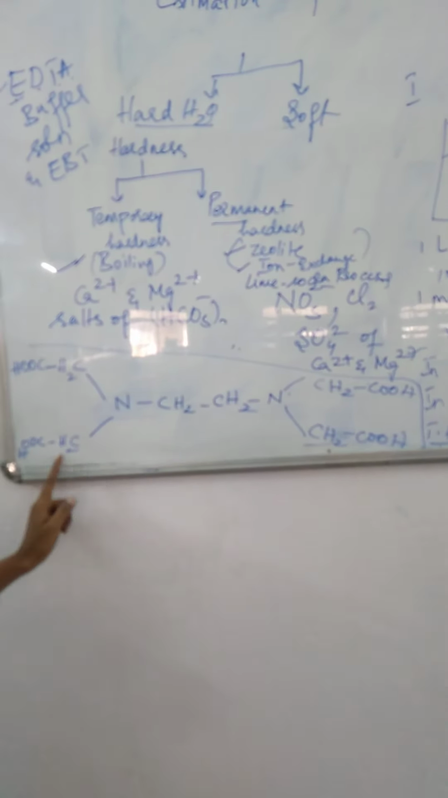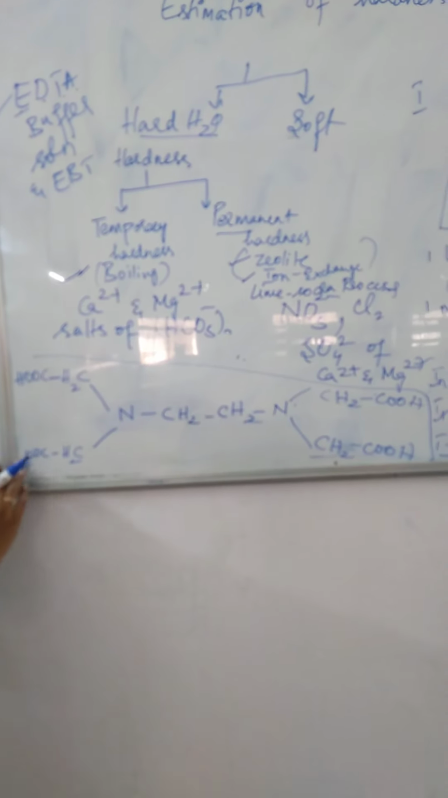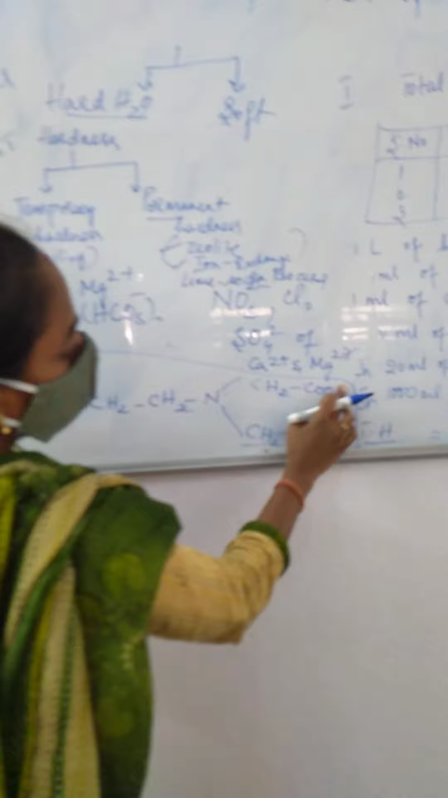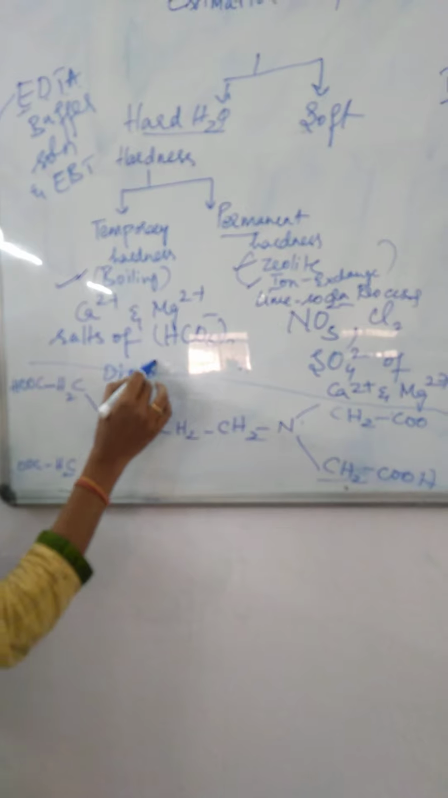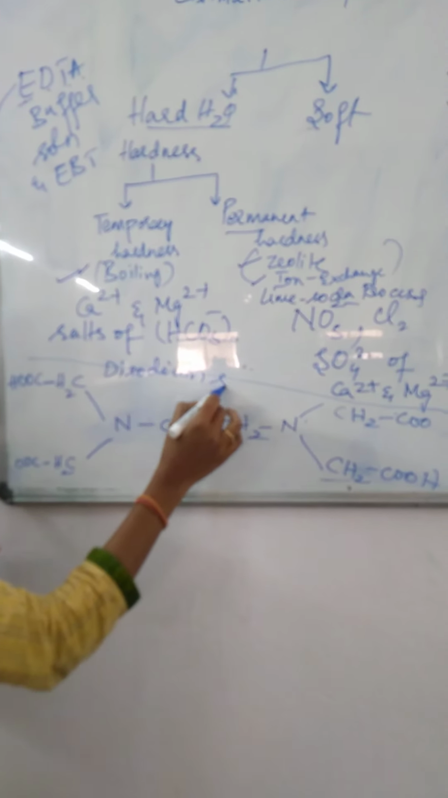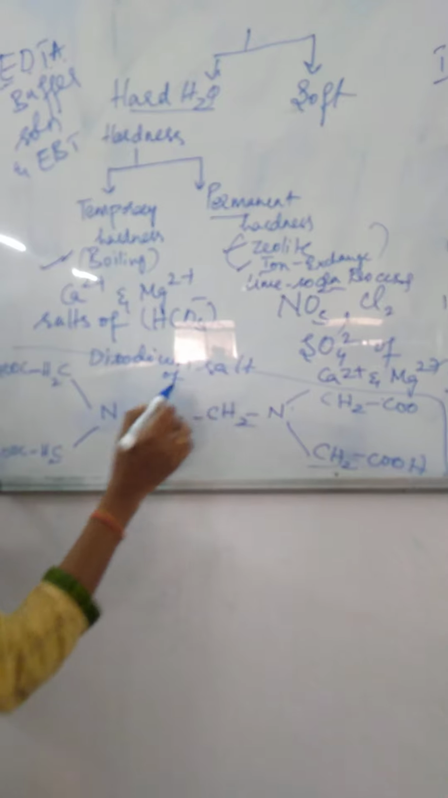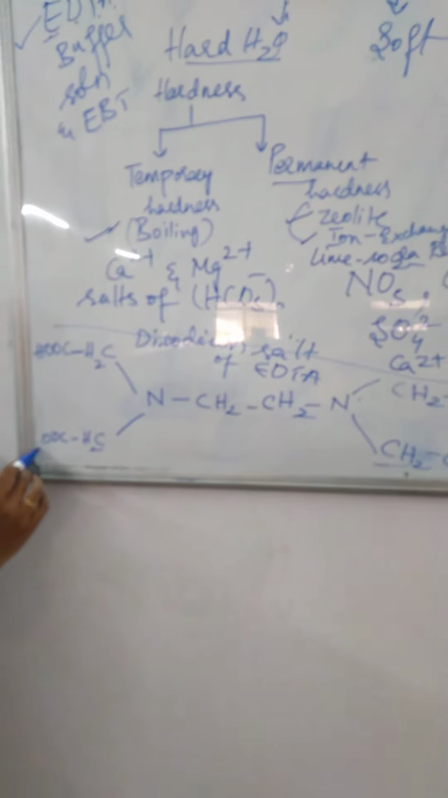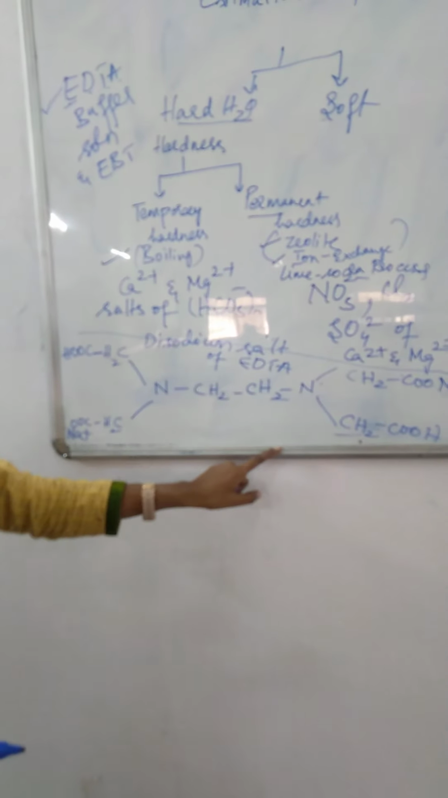In our titration we are not using the EDTA solution directly. Why are we not using the EDTA solution? Due to the instability of EDTA, we are using the disodium salt of EDTA. Simply, the H plus ions are replaced by sodium. This is the disodium salt of EDTA.